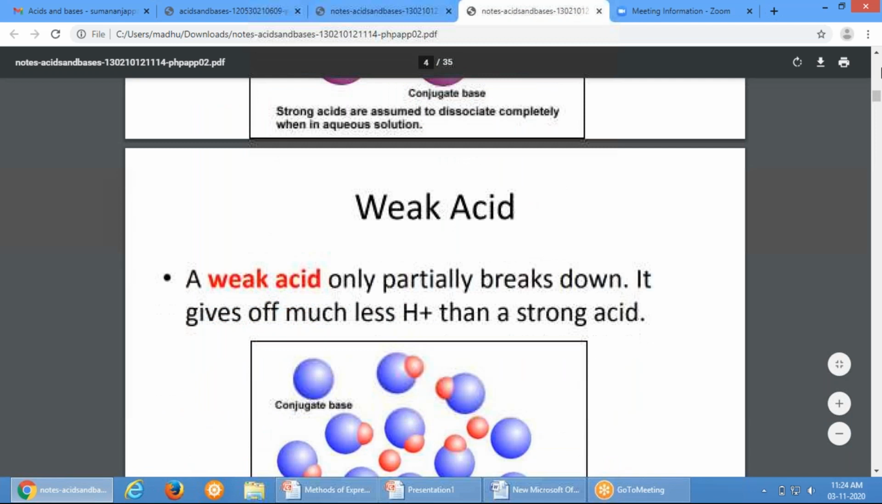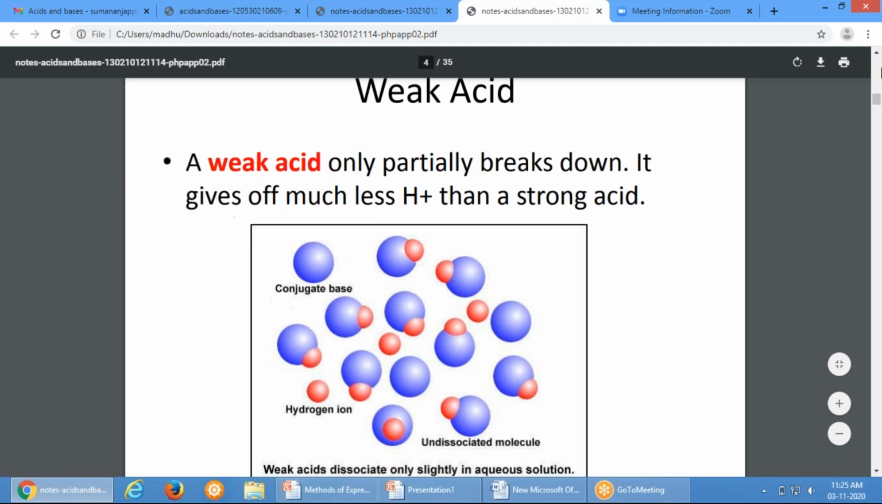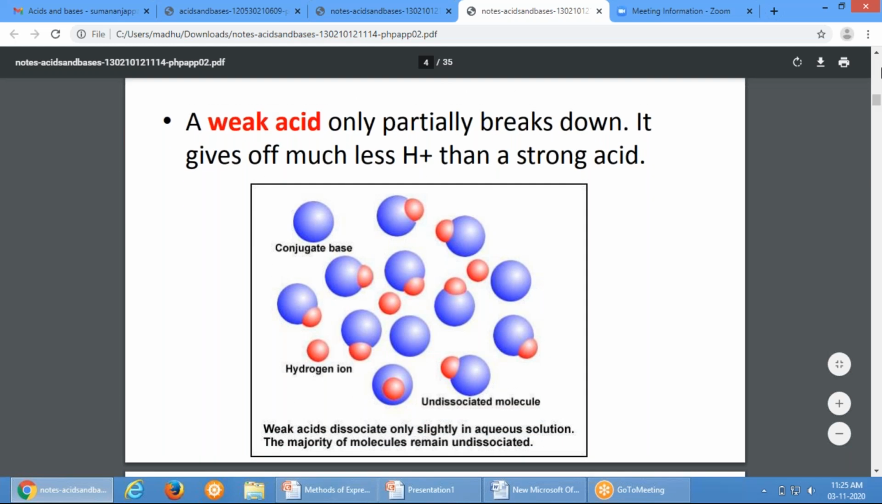A weak acid only partially breaks down. It gives fewer hydrogen ions compared to strong acids. They do not completely dissociate; they partially dissociate to give you the hydrogen ion. So any example for weak acid? Acetic acid. Yes, very good. Acetic acid. Molecular formula of acetic acid?